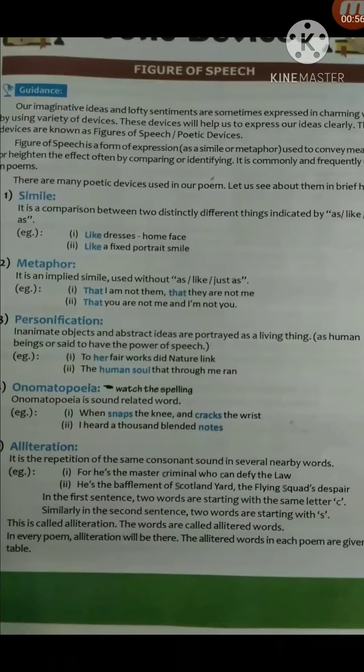First, to go with simile. A simile is a comparison between two different things indicated by the word like, as, or so. And metaphor is an implied simile used without the word as, like, or so. And personification is when inanimate objects and abstract ideas are portrayed as living things.